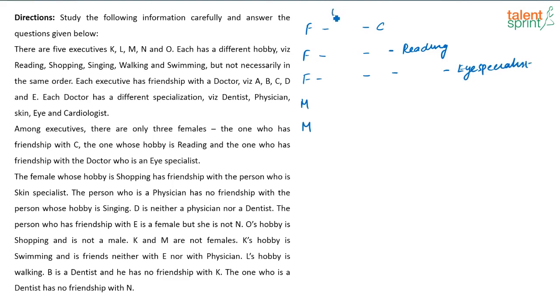So here this is the name of the executive and this is the name of their friend. This is their hobby. Here I am writing the hobby, and the doctor they are friends with, the doctor's profession, whatever specialization of the doctor they are friends with. So that's what I have written here.